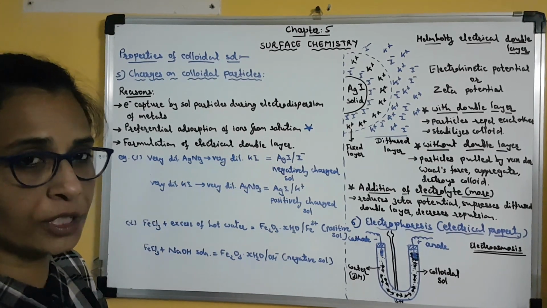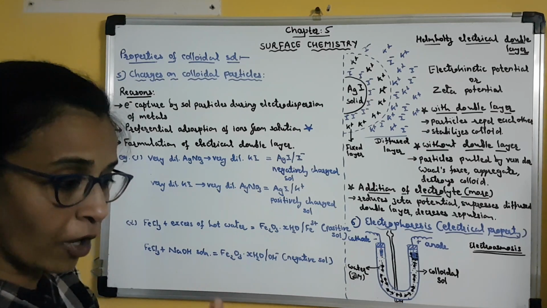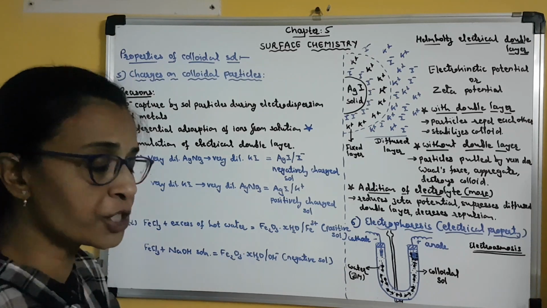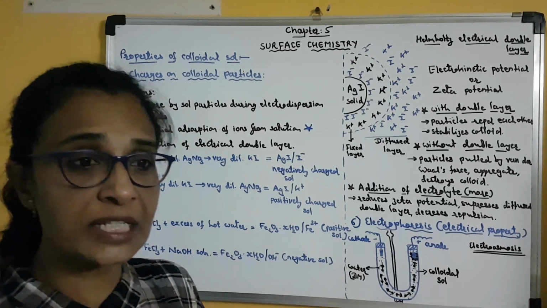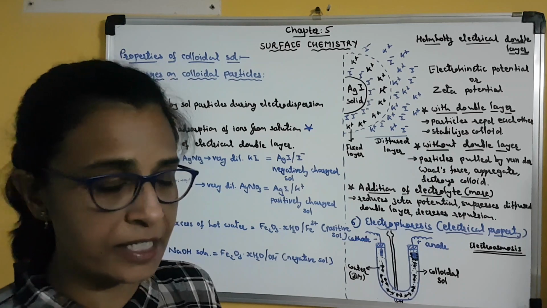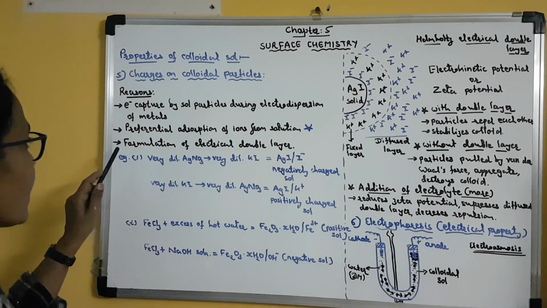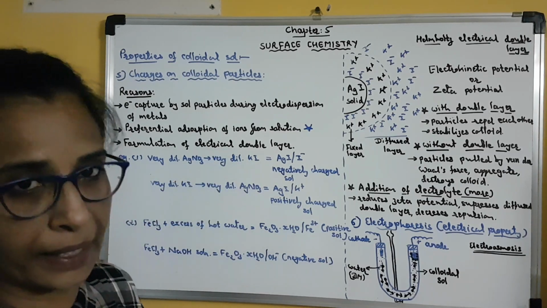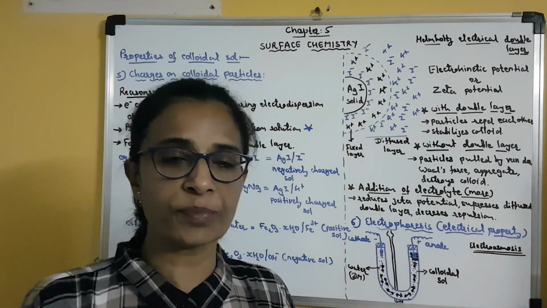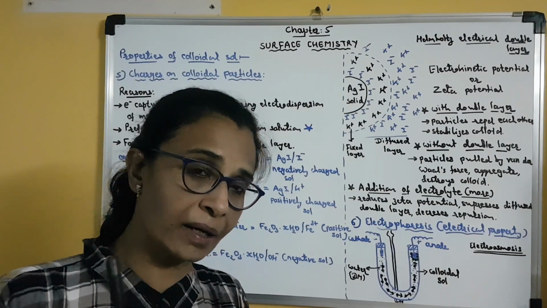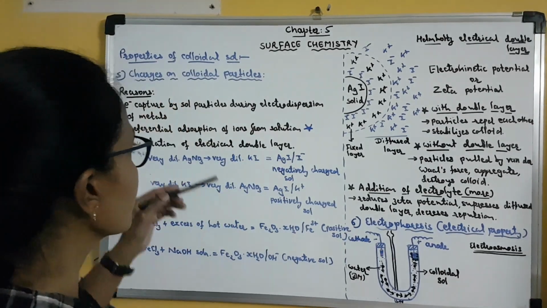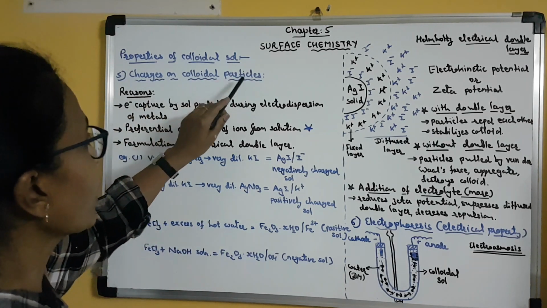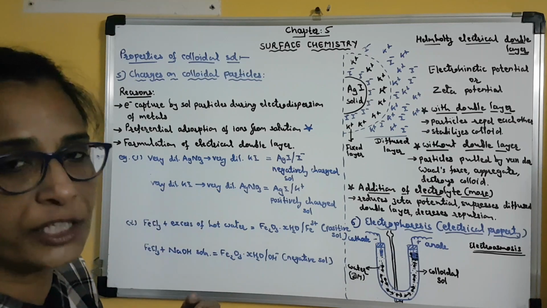Clear? From the solution or the dispersion medium, there will be preferential adsorption of ions, meaning the selective adsorption of ions. That we will discuss in detail. And the third reason is the formation of the electrical double layer. This is also part of the topic that we are going to discuss, how this electrical double layer is formed. So these are the three reasons why the colloidal particles become electrically charged.